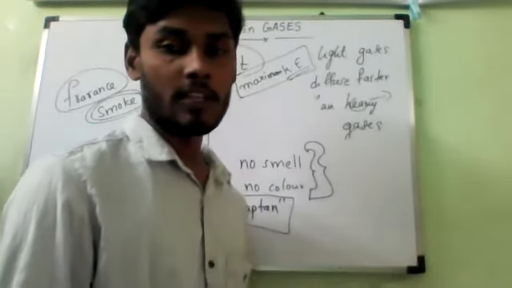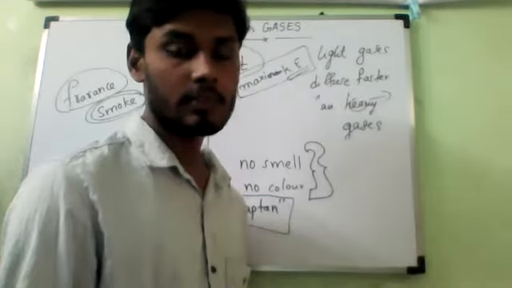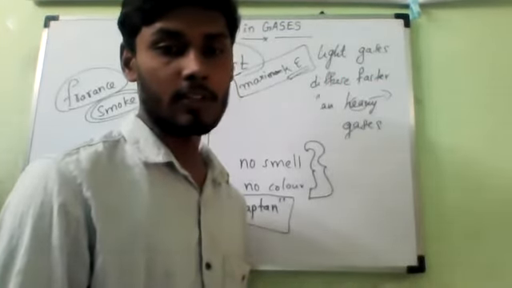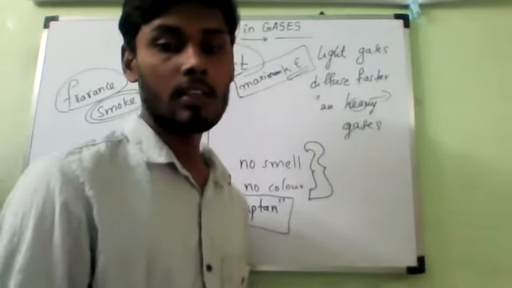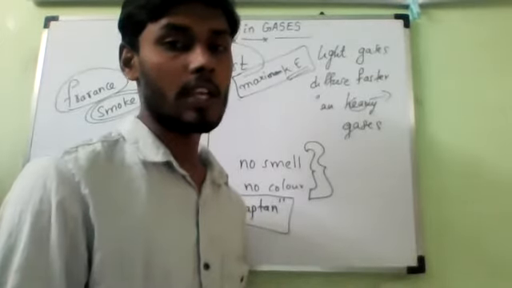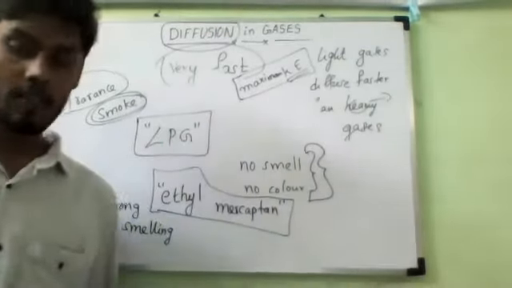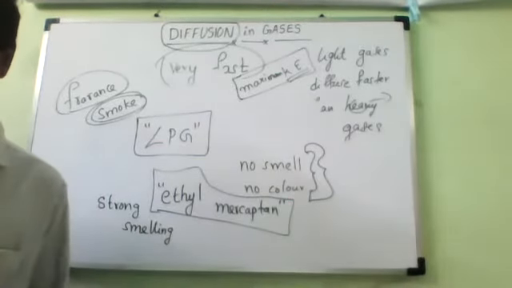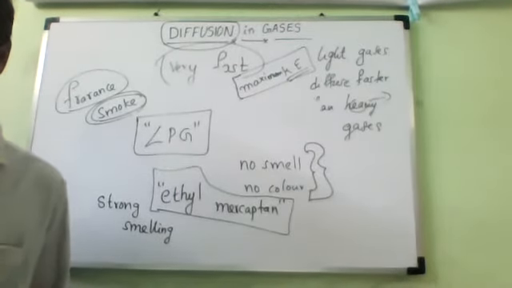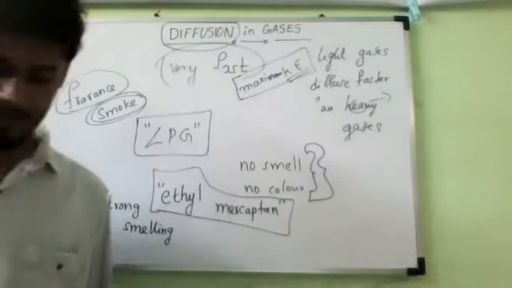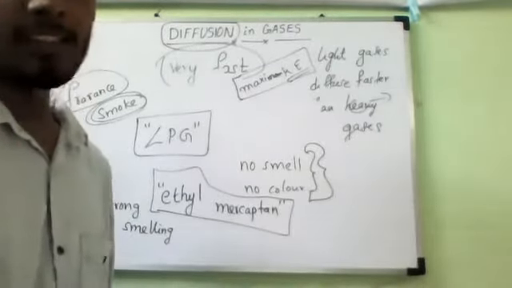The rate of diffusion of a gas depends on its density.